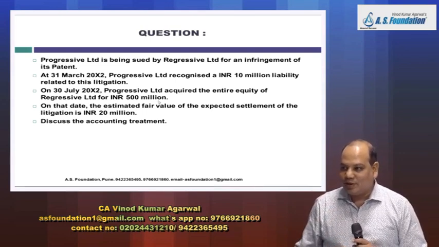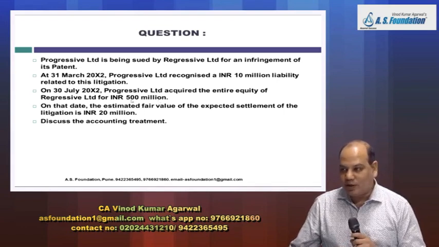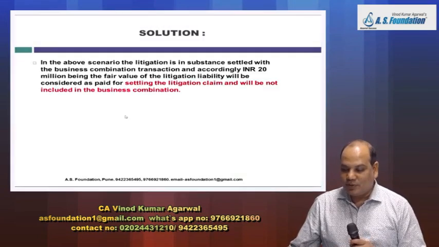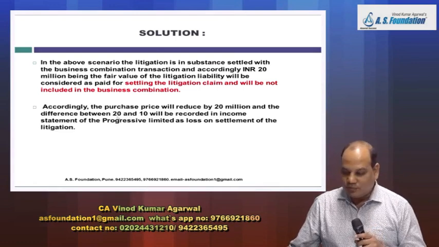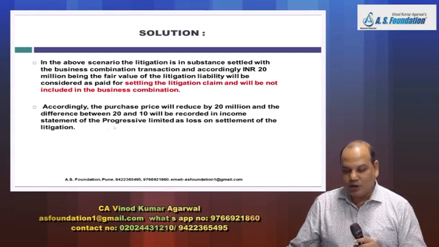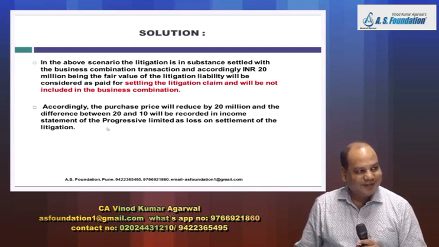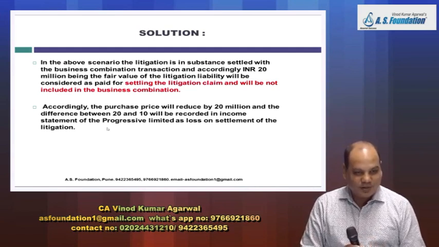So what is the accounting treatment now? Out of 500 million, 20 you have paid for settlement of liability and 480 you have paid towards the business combination. Okay. And the difference between 20 million and 10 million, because your book value is 10 million, will be shown in the statement of profit and loss. Right? Yes. Write down in the same place.